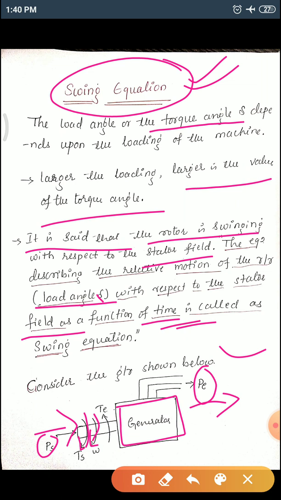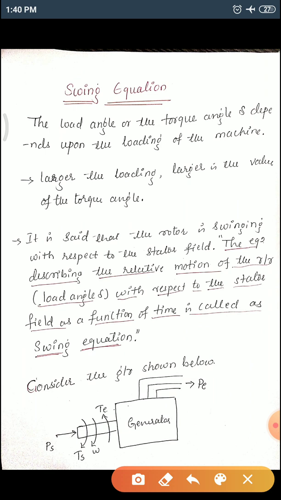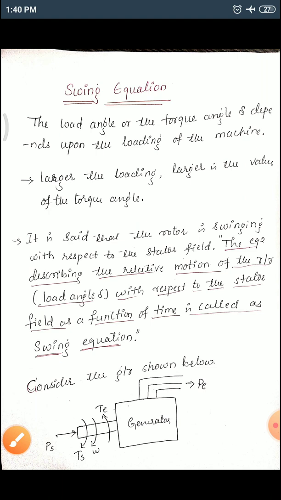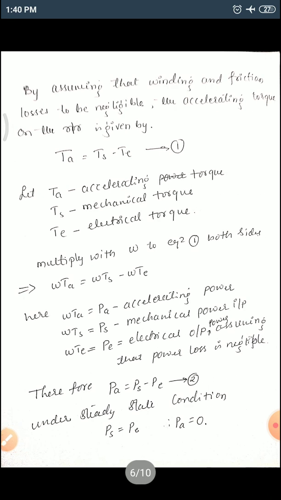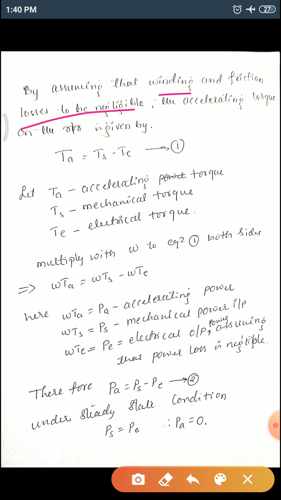The generator develops an electromechanical torque, that is TE, in opposition to TS. This is TS, the mechanical torque, and this is the electrical torque. These two are opposite in nature. We'll derive the equation for this. Let's assume that windage and friction losses are negligible. In this condition, we write the accelerating torque on the rotor, TA, equal to the difference between the mechanical torque and the electromechanical torque, so TS minus TE.